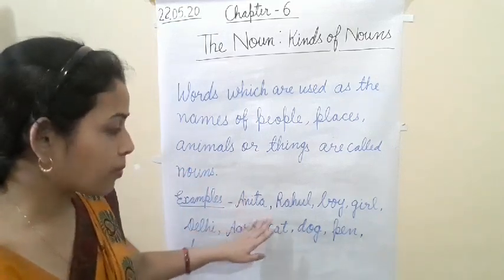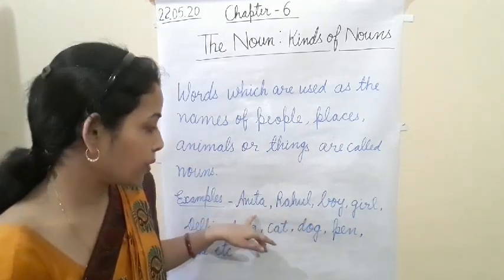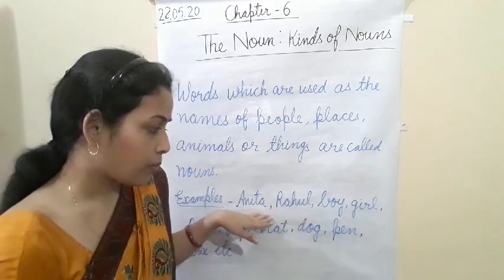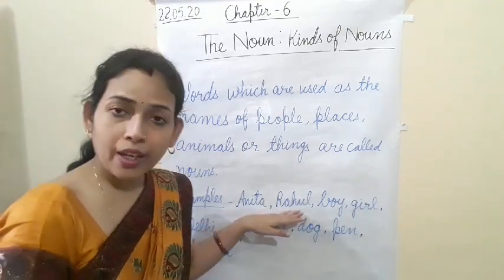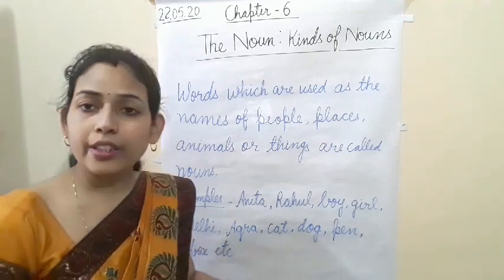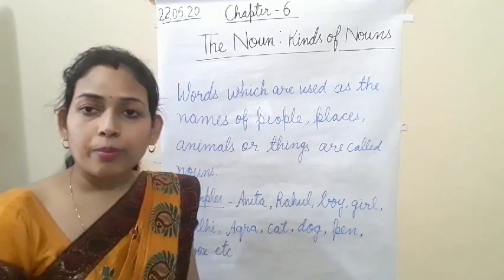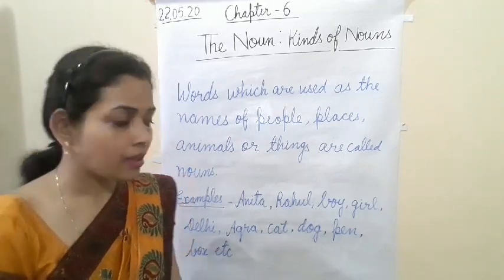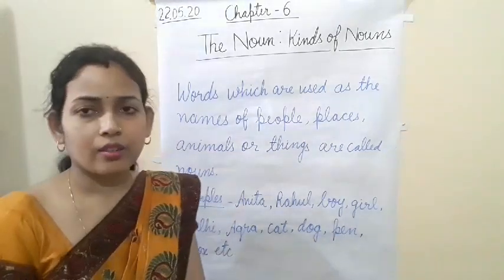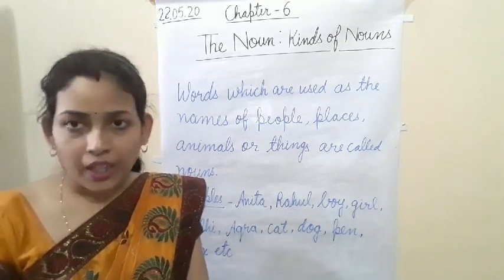First I have written the example of people. Another example, Delhi, Agra, I have written the example of places. Cat, dog, examples of animals. Pen, box, these are the examples of things.